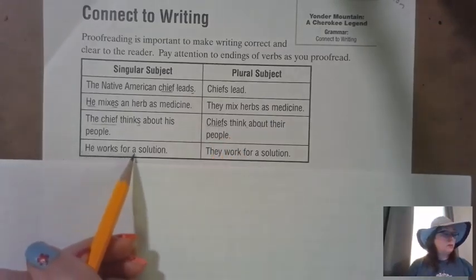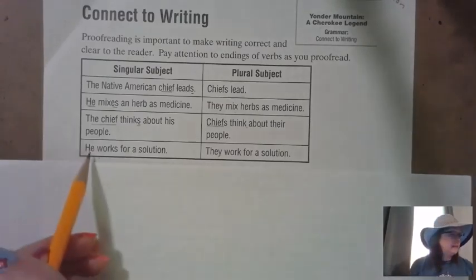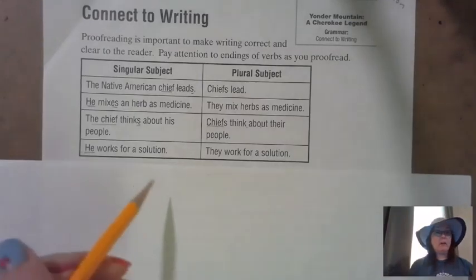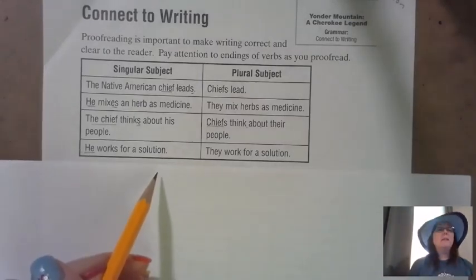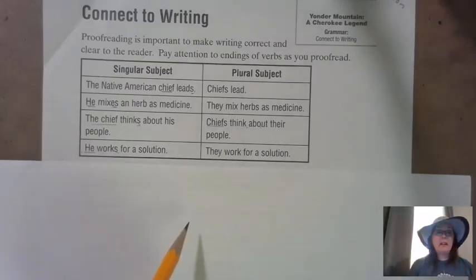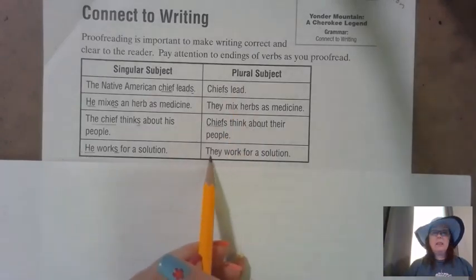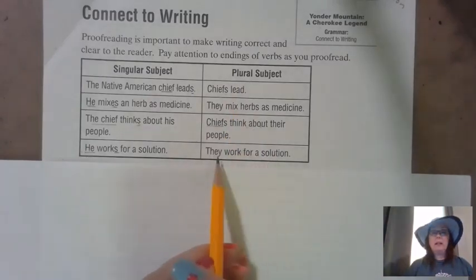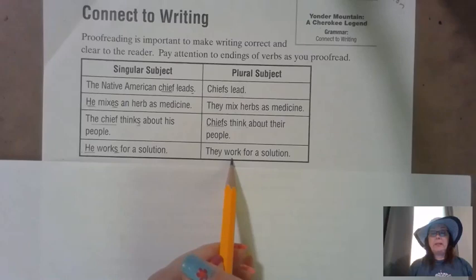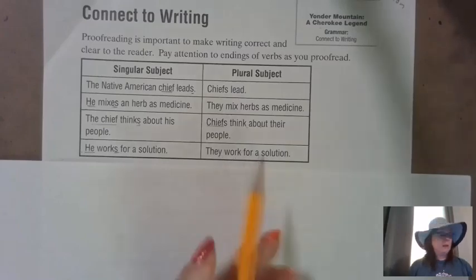He works for a solution. He is a singular subject. Our verb is works. It does have an S on the end of that. So that is correct. The plural, they work for a solution. They is plural. Do we need to add an S or an ES on the end of our verb? No, we do not. They work for a solution.